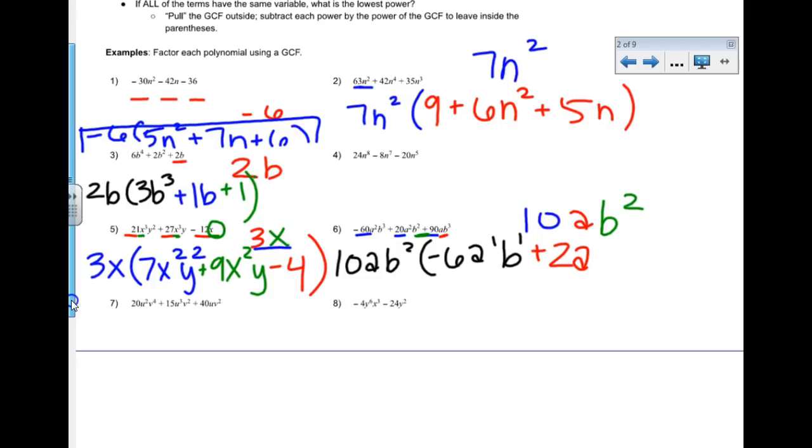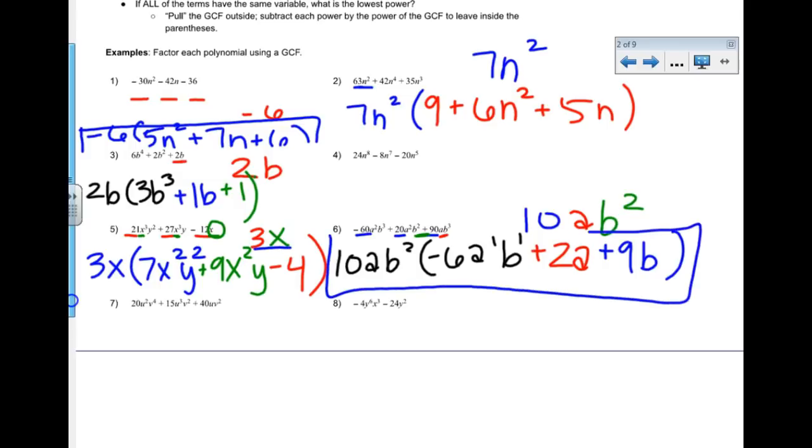And my third term, 90 divided by 10 is a positive 9. I took out my only a, so we don't have any a's. And then b cubed minus b squared, that's just b. So my answer is this one here.